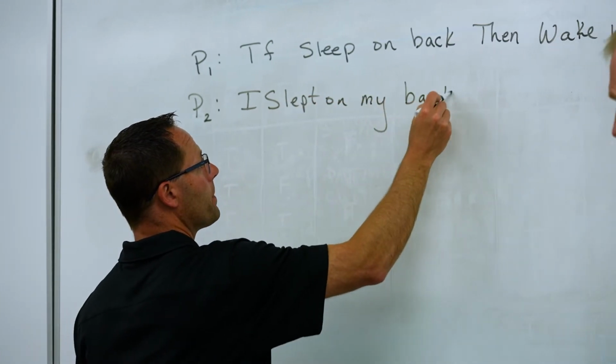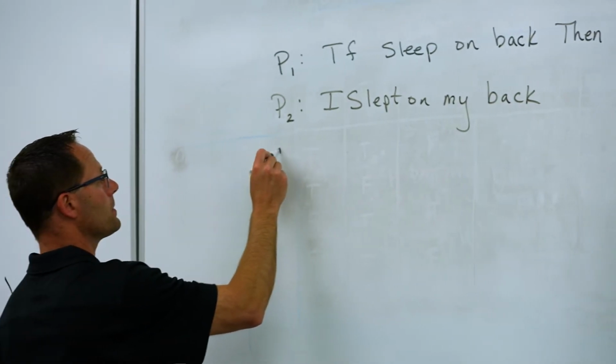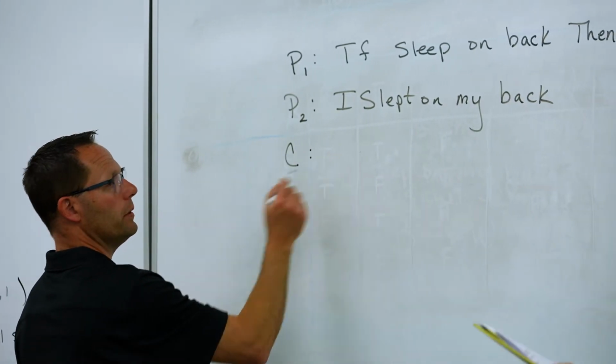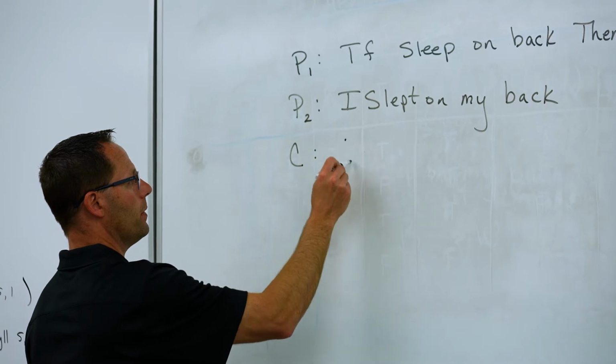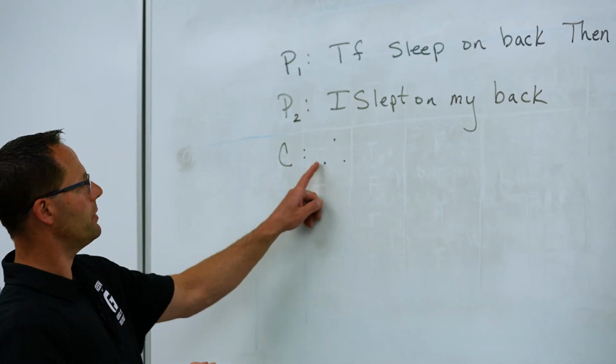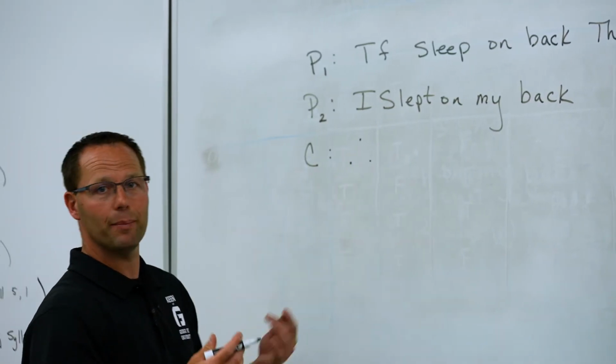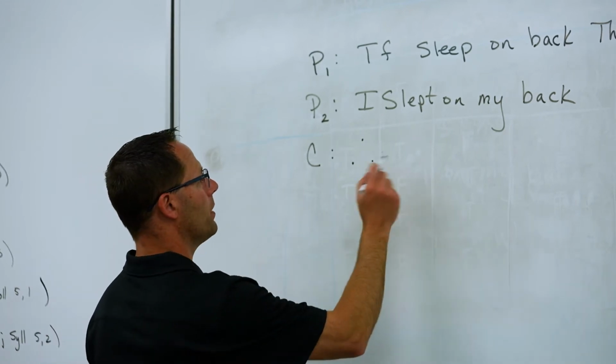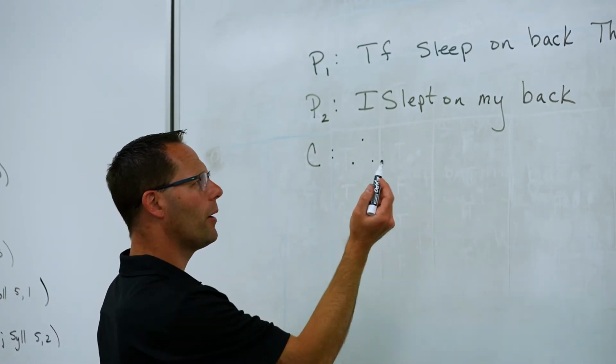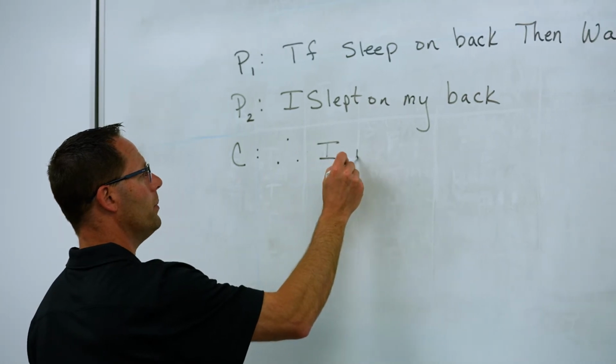And an argument has to have premises and it has to have a conclusion. So here it is. Therefore. Now remember, we have this symbol that's three dots in a triangle, and that means therefore. So don't forget it. Therefore, what was it? I woke up.